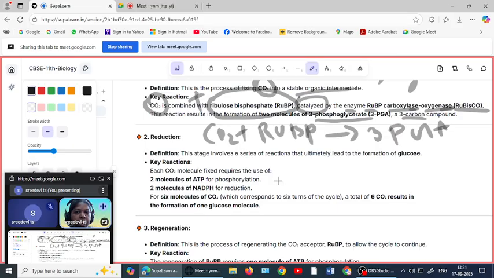In the case of the Calvin cycle, phosphate groups are reduced. That means phosphate groups are given to the next product being created, and electrons are also donated to the next product. You got it?